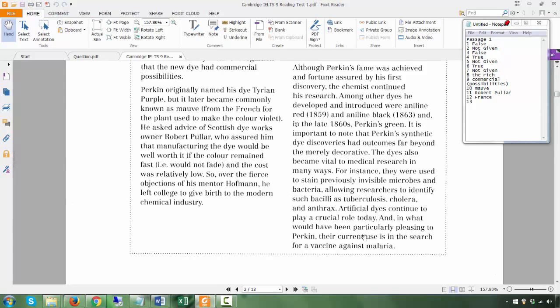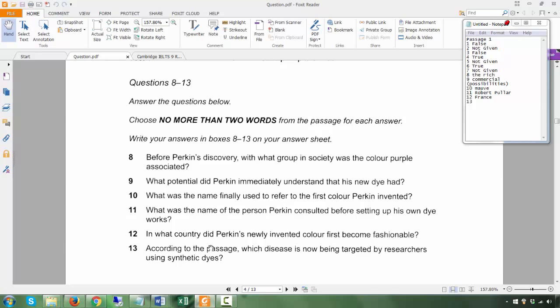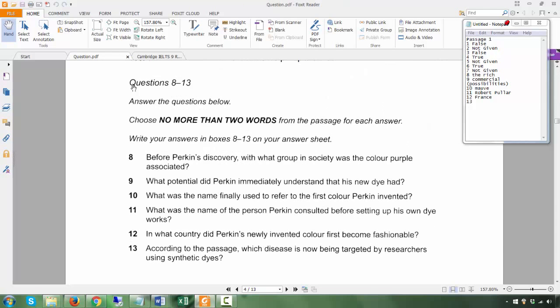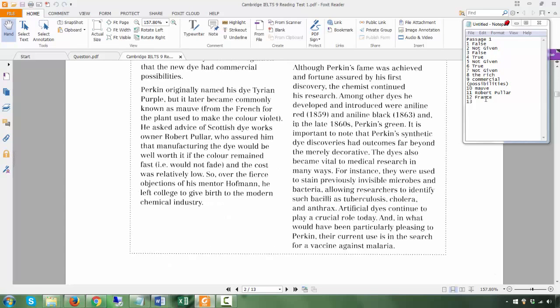And what would their current use? Okay, you see, according which is now presently. Current use is in the search for a vaccine against malaria. Which disease is now being targeted? So, answer is malaria.